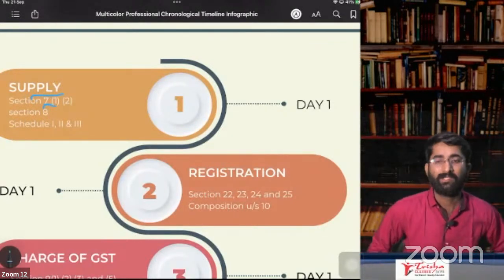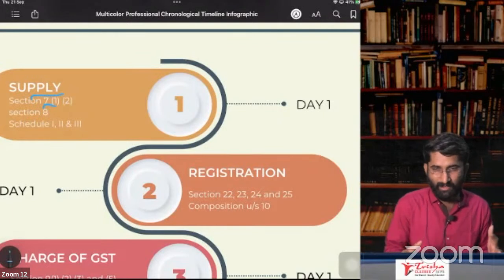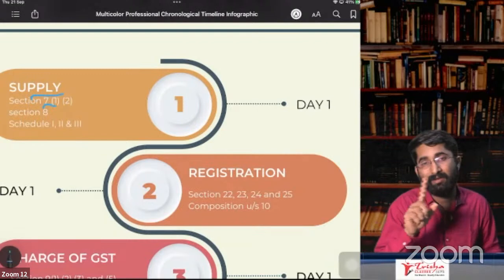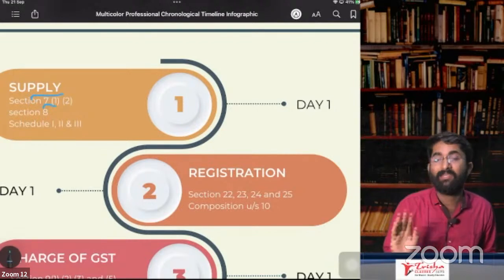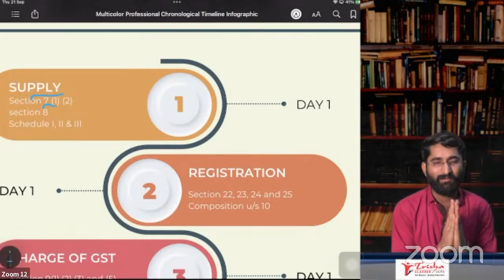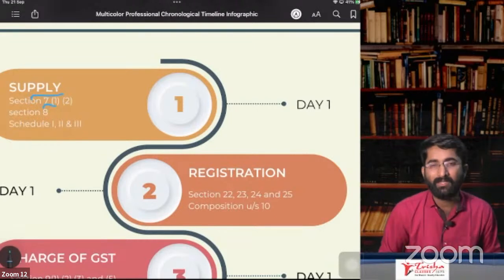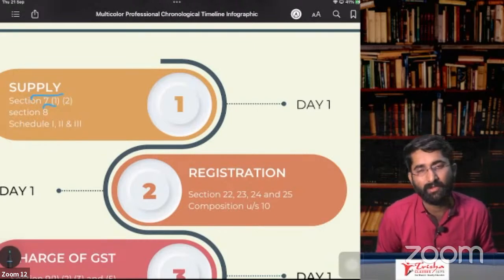Lastly, funeral. Anything related to the dead body, crematorium, mortuary, but not treatment. Treatment is not included here. What is included? Only in the case of dead body. So that is the transportation of the deceased and mortuary, crematorium, all these works. This is out of GST, neither supply of goods nor supply of service.